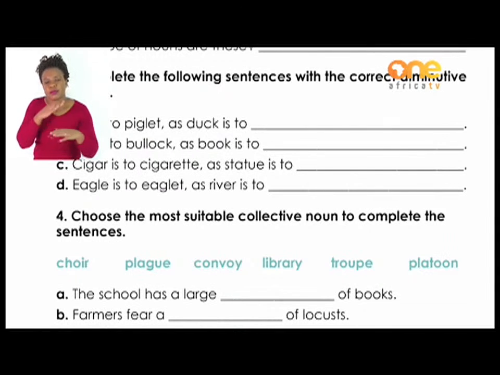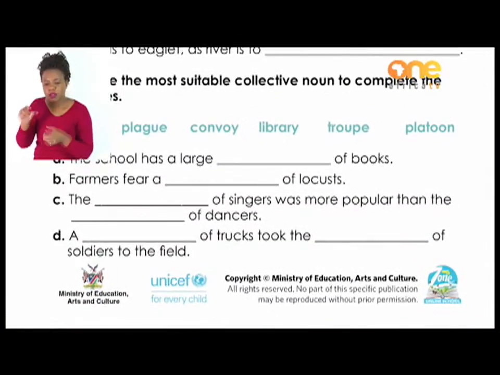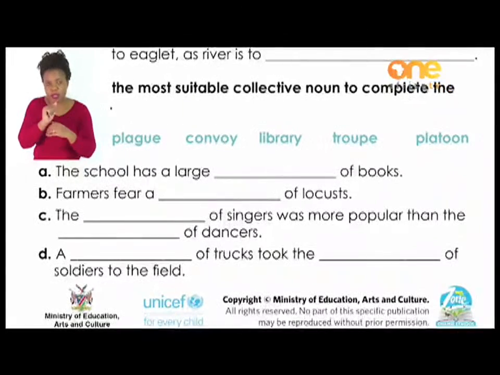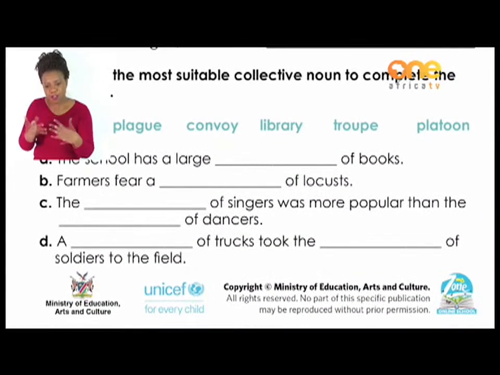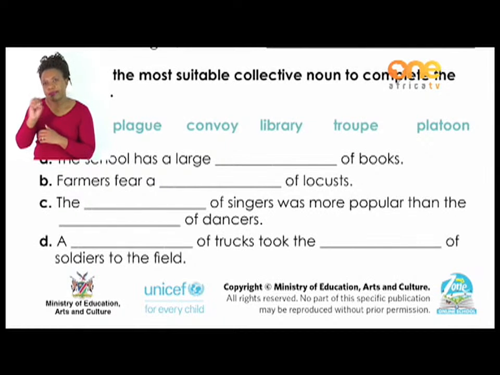Fourth activity: choose the most suitable collective noun to complete the sentences. The collective nouns that we have there are choir, plug, convoy, library, troop, platoon. Sentence A says, the school has a large dash of books. All right, that should be the school has a large library of books. So let us finish off the remaining sentences.